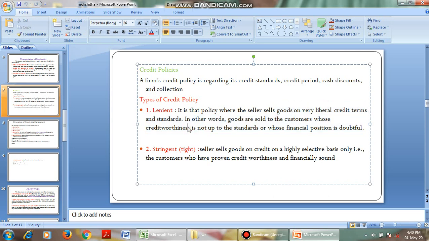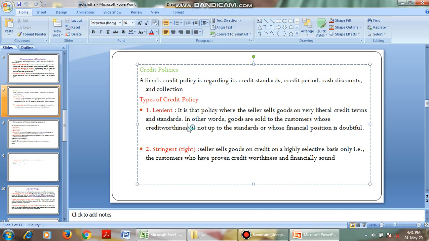Their capability of paying money back. One person may have high creditworthiness, another low. Creditworthiness is the capacity of a particular company or person to pay back the amount.